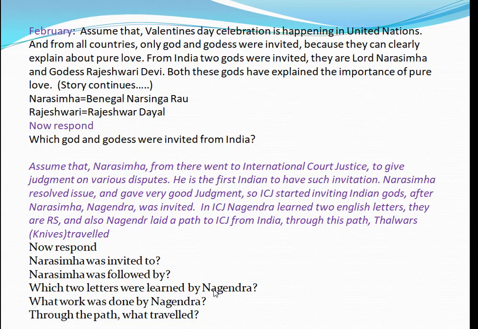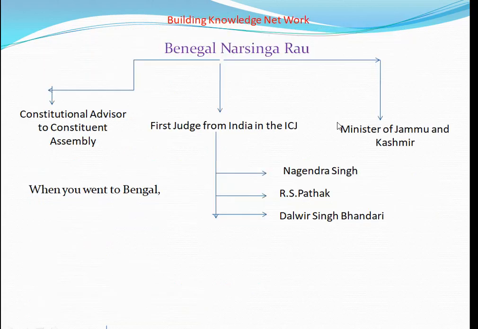RS means it is RS Pathak. RS Pathak is the judge that went from India after Nagendra. Through the path who travelled? Talwar. So actually it is four people who have been in the International Court of Justice. First one is Benagal Narasimha Rao, then Nagendra Singh, then R.S. Pathak, Raghunandan Pathak, and then Dalveer Singh Bhandari.